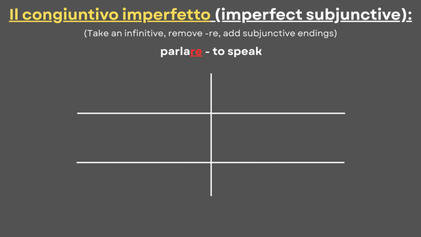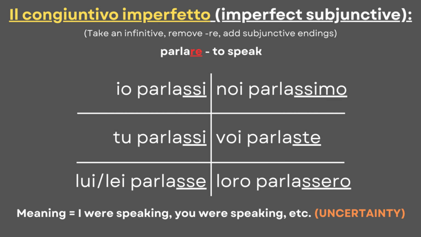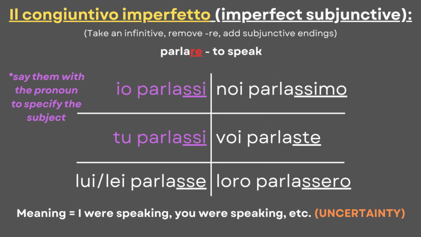Let's see the verb parlare, to speak. To conjugate parlare in the imperfect subjunctive, take the infinitive, drop re, and add the subjunctive endings. Once again, make sure that the action is in the stance of uncertainty. Io parlassi, tu parlassi, parlasse, parlassimo, parlaste, parlassero. Although conjugations are sufficient in specifying the subject, the conjugation for io and tu is repeated, so it's better to say it with the subject pronoun.